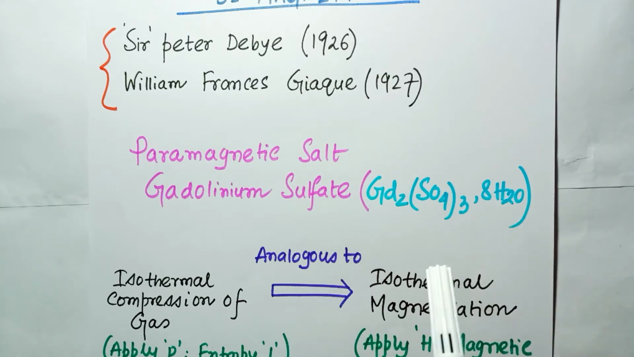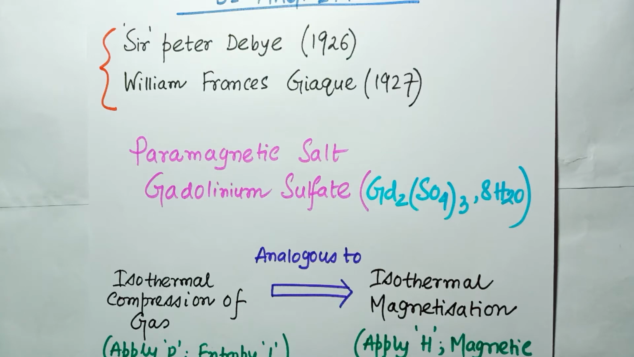The gadolinium sulfate is a paramagnetic salt and it has the disorder in the spacing of the energy levels, where the spacing of the energy levels is due to the magnetic dipoles and is small compared to their thermal energy. So the dipoles occupy the energy levels randomly and are oriented randomly in space.